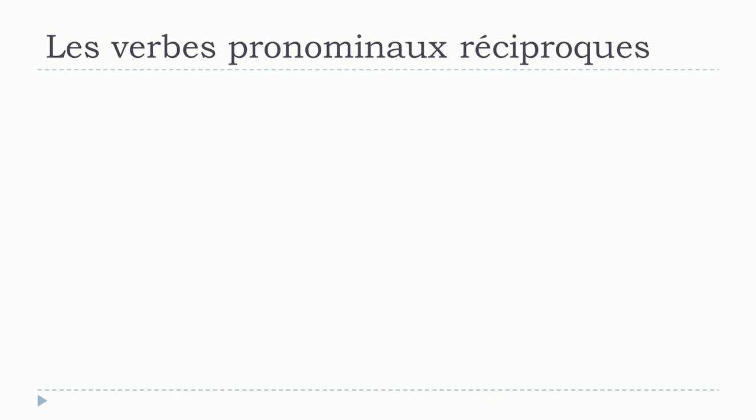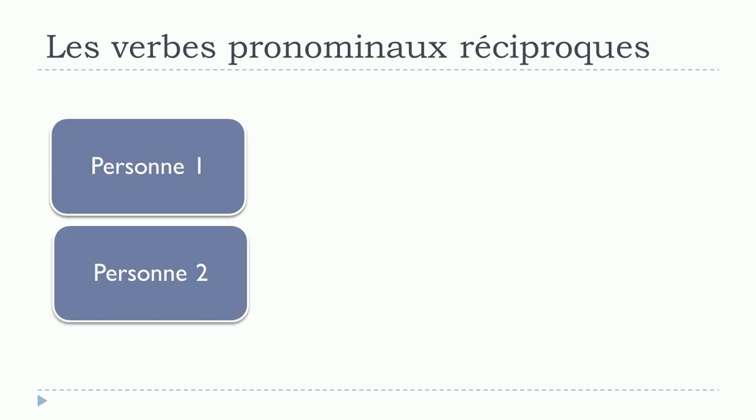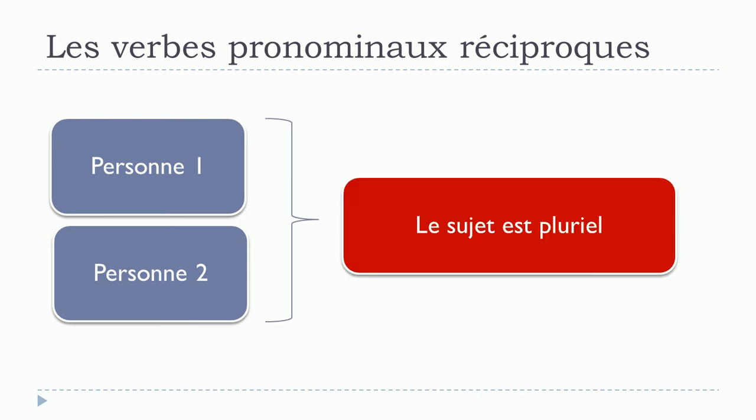Okay? So, as we have two persons, la personne numéro 1 et la personne numéro 2, it means that le sujet est au pluriel. So the subject will need to be in the plural form, of course, like we have here, ils se parlent. If you look, the subject is ils and it's the plural form.